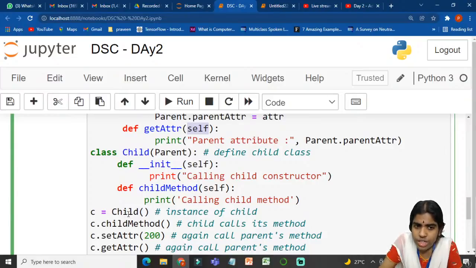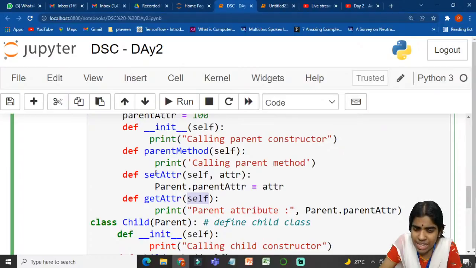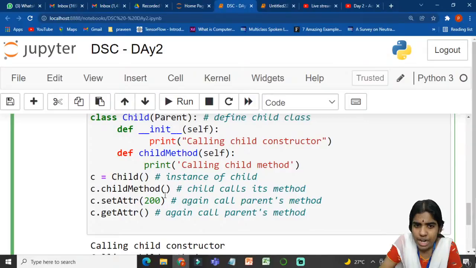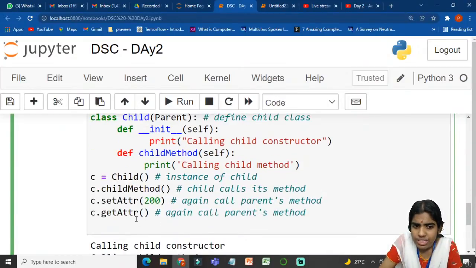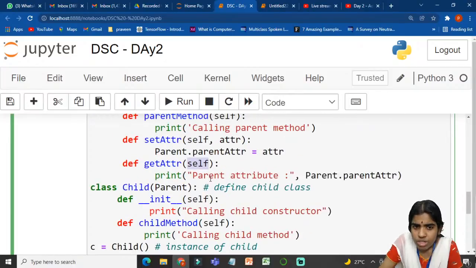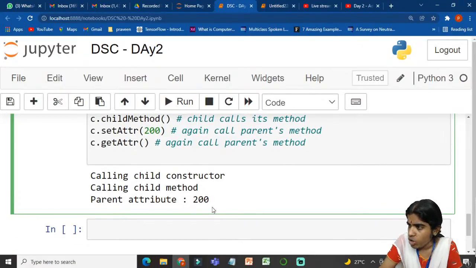So what is the use of inheritance? Using the child class object, I can use the child class properties as well as access the parent class properties and methods. So c.child method is going to print calling child method. And c.set attribute, this is available in my parent class, so I am going to set the parent class attribute. After doing this, c.get attribute, so whatever value is stored in this attribute will be printed at the output.